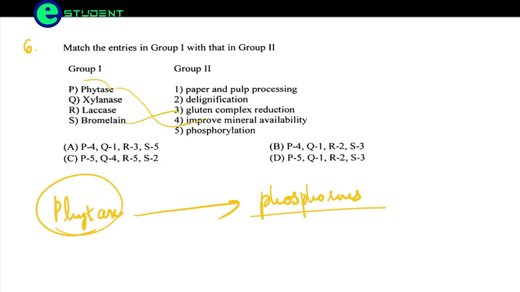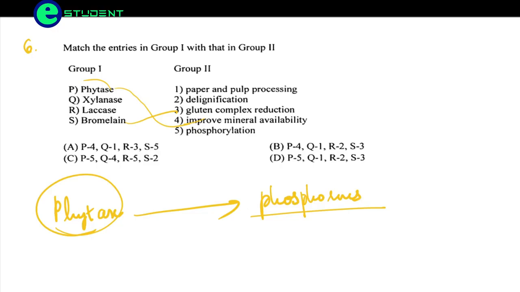And what does laccase do here? Laccase is an oxidative enzyme which is responsible for the degradation of phenolics. It reduces phenolics, and it is also responsible for the reduction of lignin units.